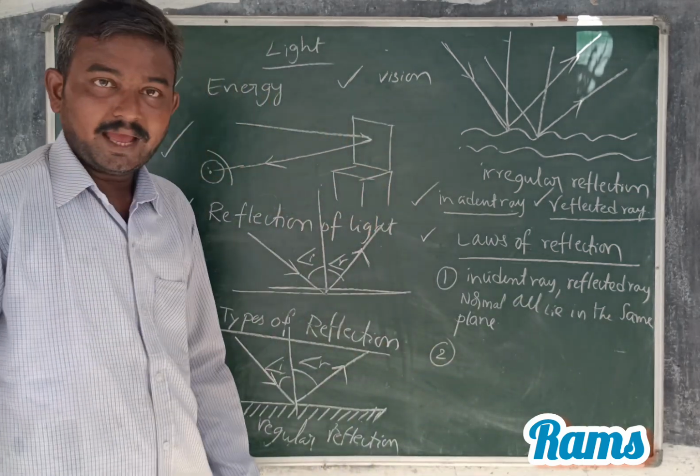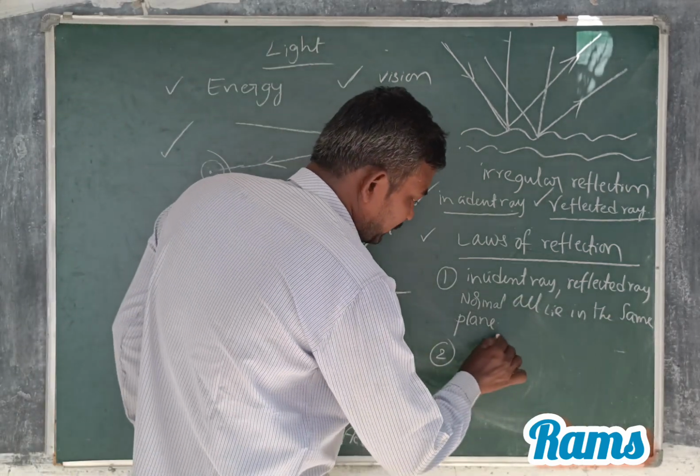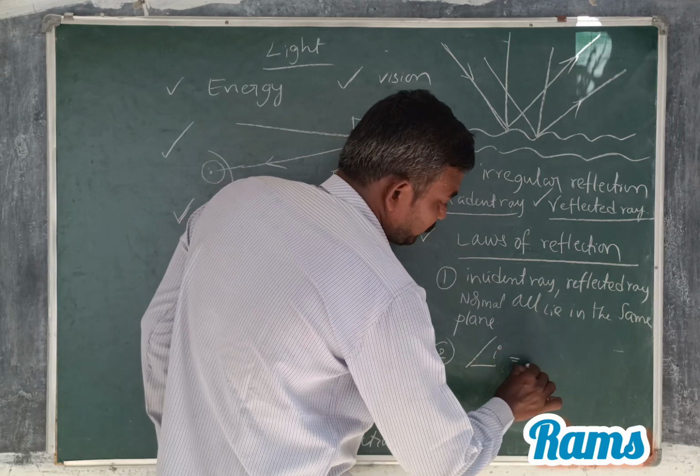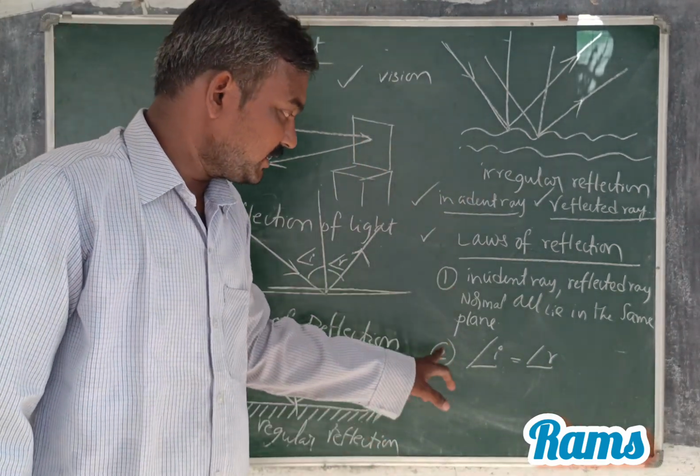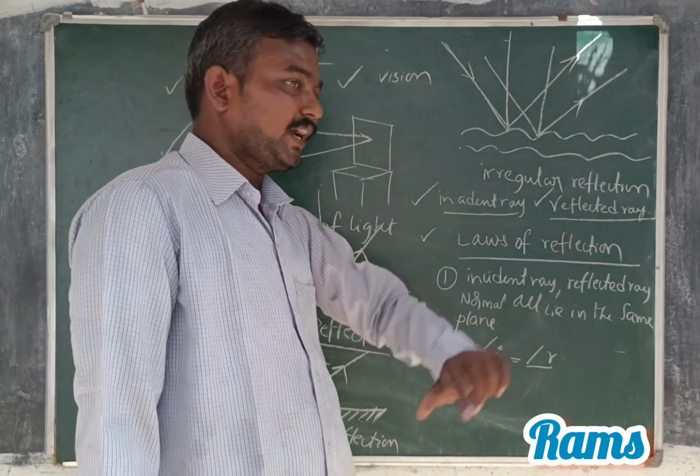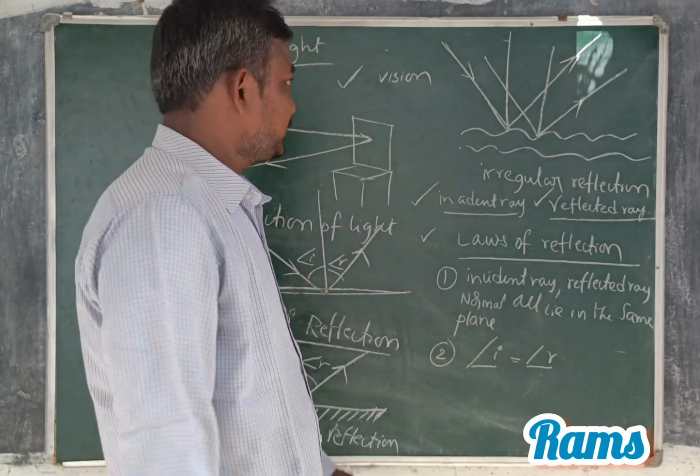Second, the angle of incidence is equal to the angle of reflection. So these are the two laws of reflection, my dear students.